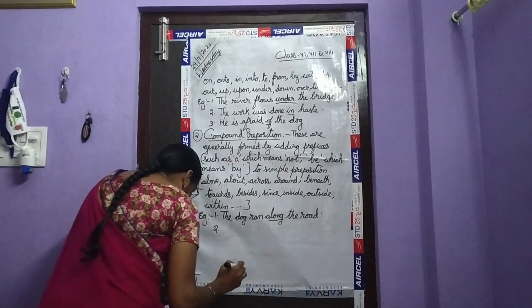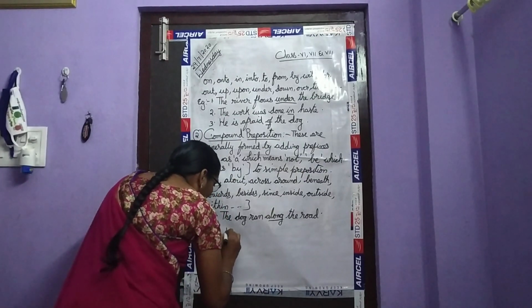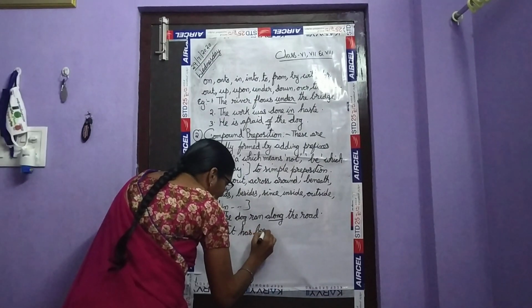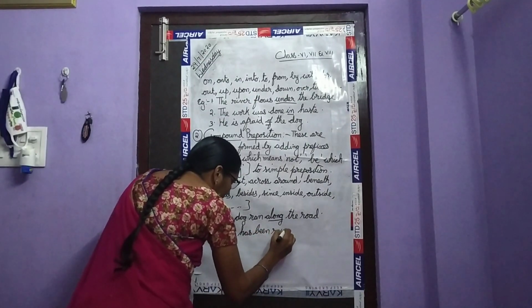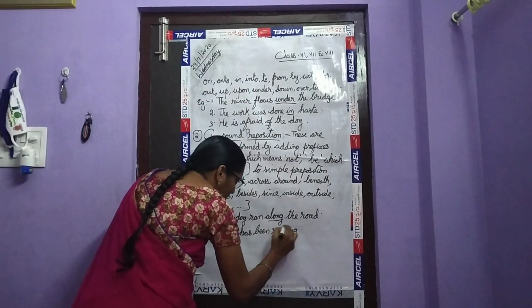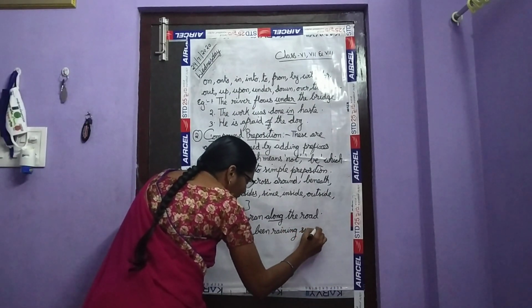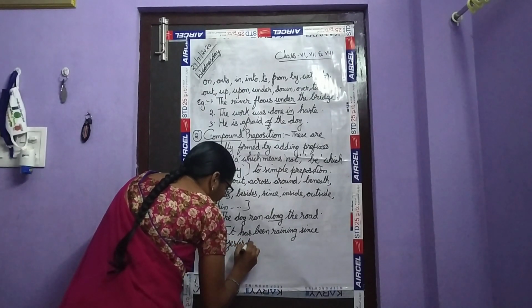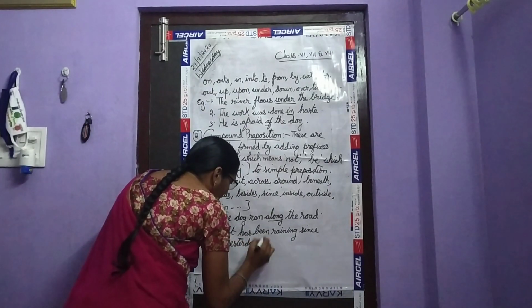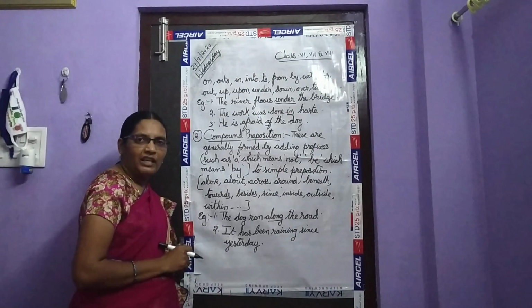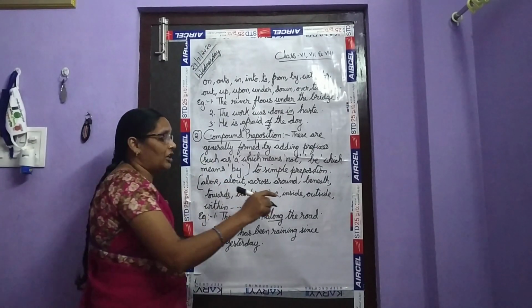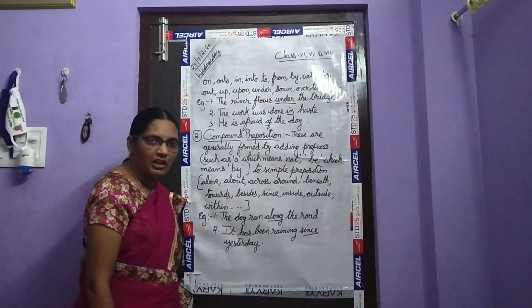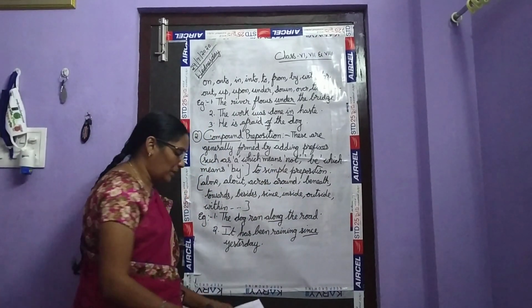Going to the next example. It has been raining since yesterday. From when it is raining, children? Since yesterday. Since yesterday it is raining. What is this since here? It is a compound preposition.